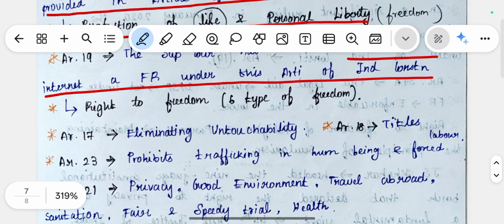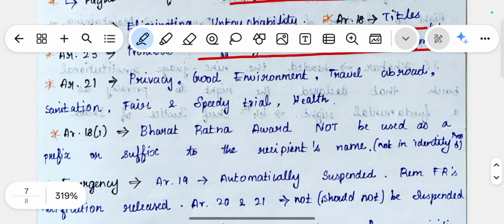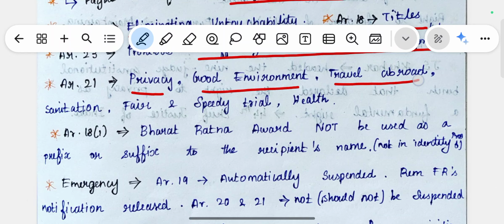Under the right to freedom, we have 6 types of freedom. The next one is Article 17, which is all about eliminating untouchability, and Article 18 is all about not using titles as a prefix or suffix to a name. The next one is Article 23, which prohibits trafficking in human beings and forced labor. Article 21 is all about privacy, good government, travel abroad, sanitation, and fair and speedy trial and health.